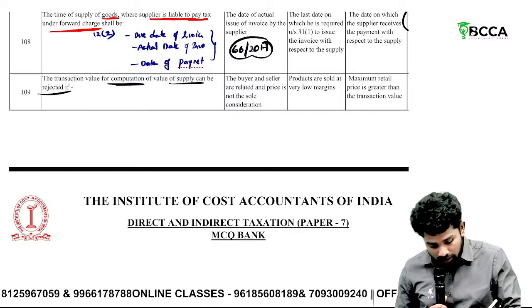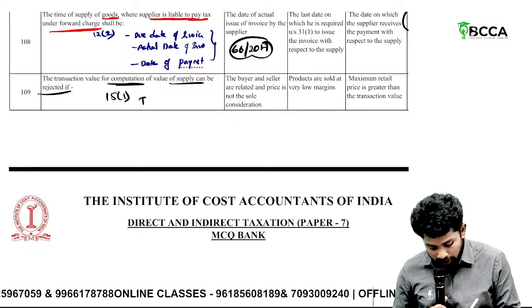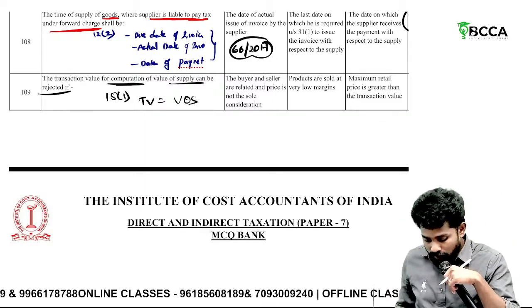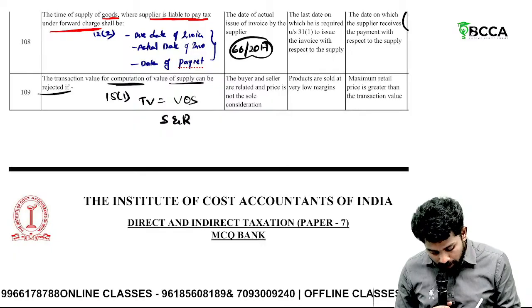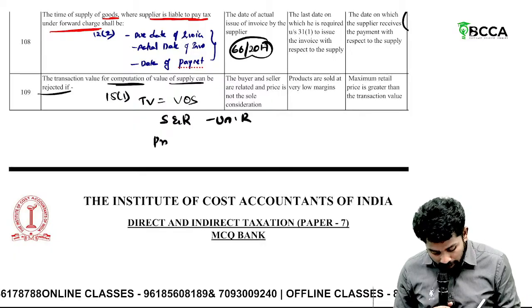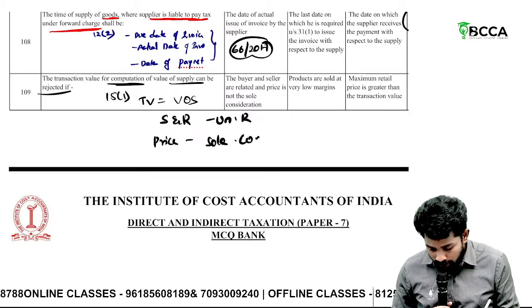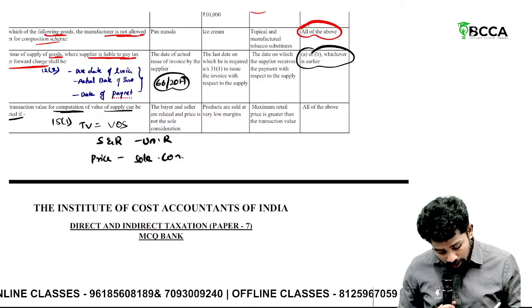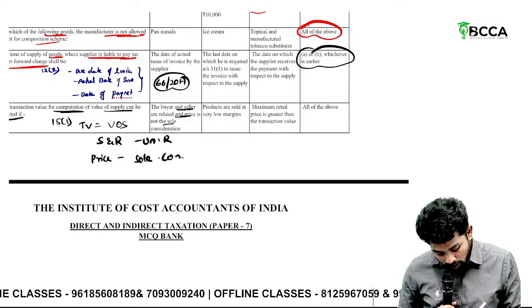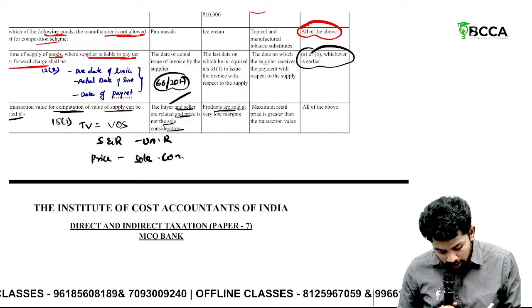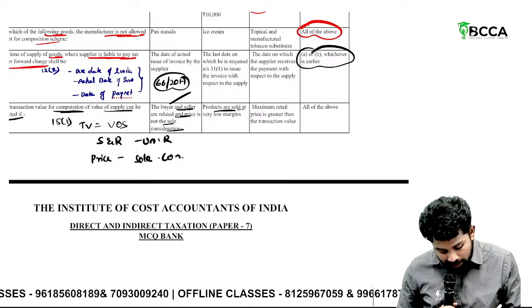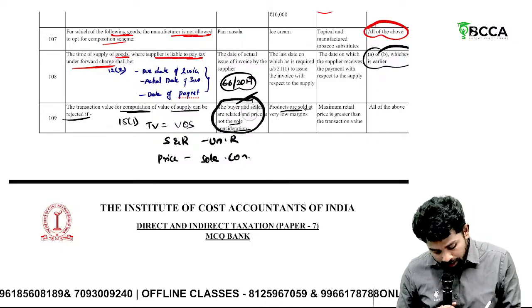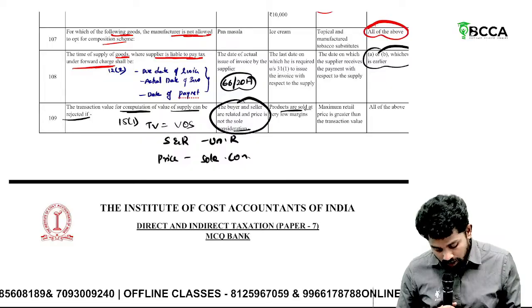Sir, 15 subsection 1 says transaction value itself can be taken as value of supply. Further, two conditions: supplier and recipient should be unrelated, and price must be the sole consideration. If these two are satisfied, then transaction value is value of supply. Otherwise, it can be rejected. See here, buyer and seller are related and price is not the sole consideration. Reject. Products are sold at very low margins. No. MRP is greater than transaction value. No. So what are the conditions when it can be rejected? Where the buyer and seller are related and price is not the sole consideration.